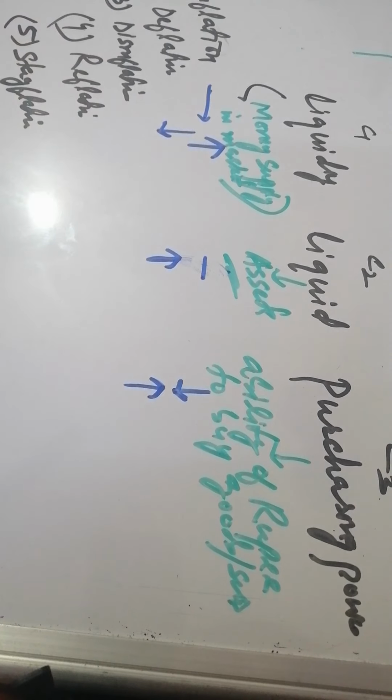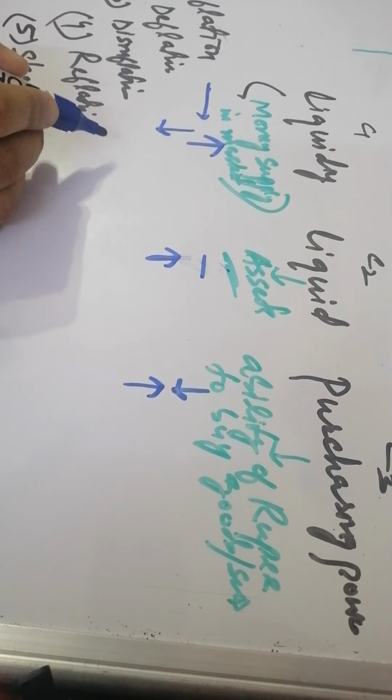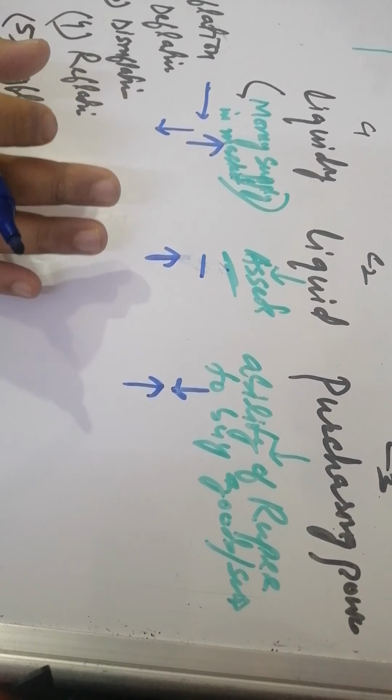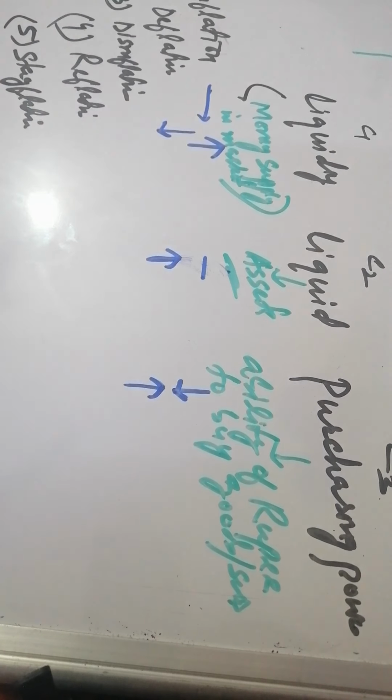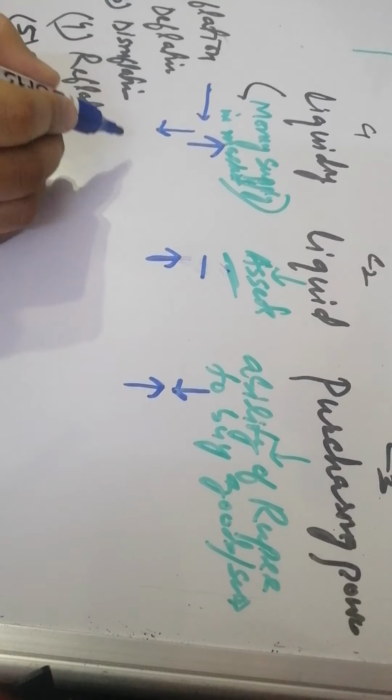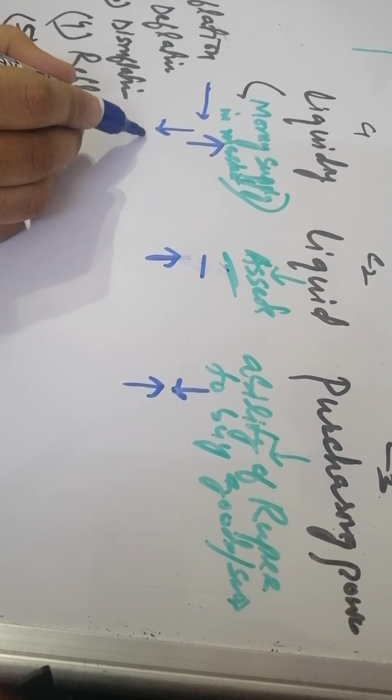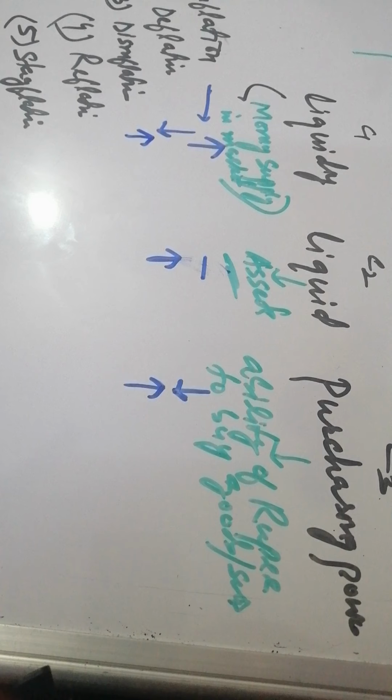Then there is disinflation. Disinflation means when there is inflation but the rate of inflation is less as compared to the previous rate, that is called disinflation. So in disinflation, there is liquidity, there is money supply, but less as compared to previous year inflation, or previous month inflation. So assets will be up and ability will also be high, because there is inflation but not as much as there was in the previous quarter or previous month or previous year.